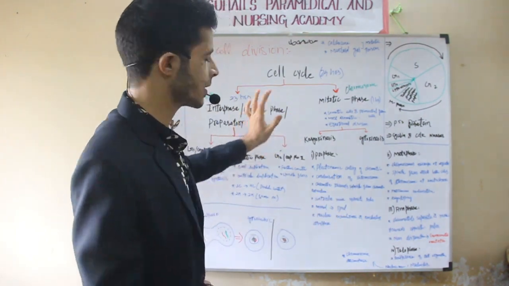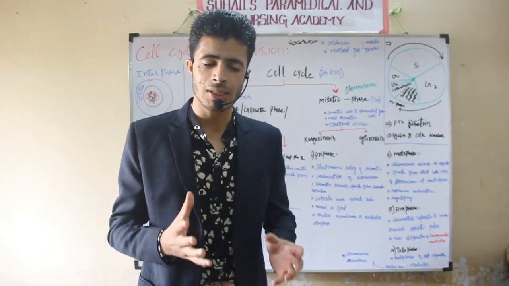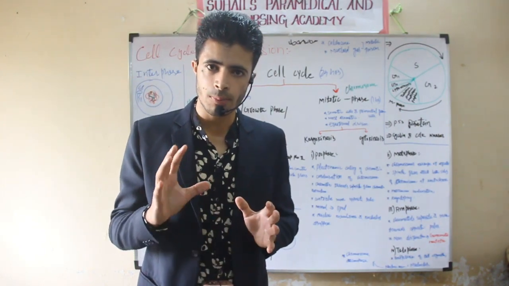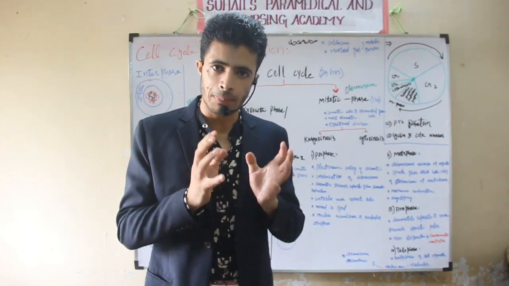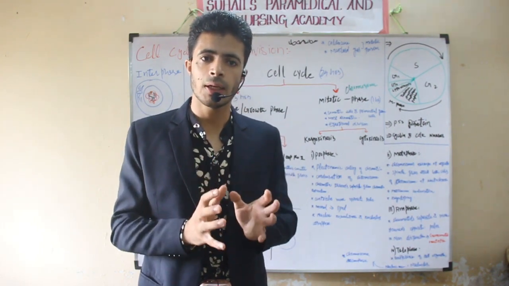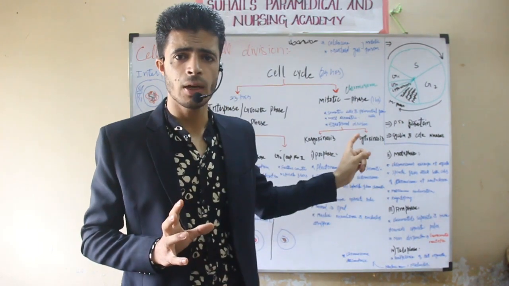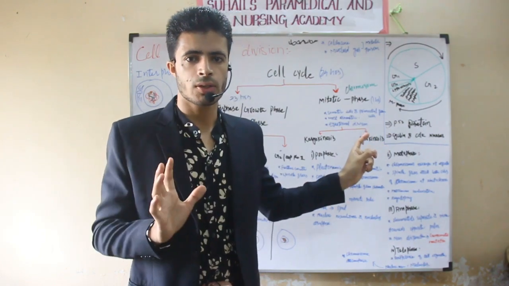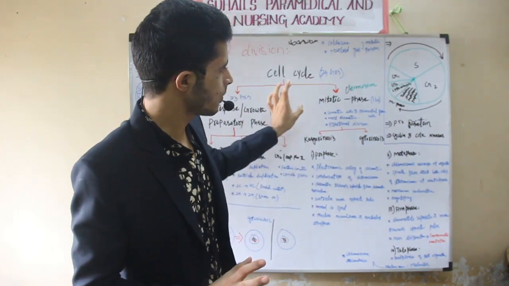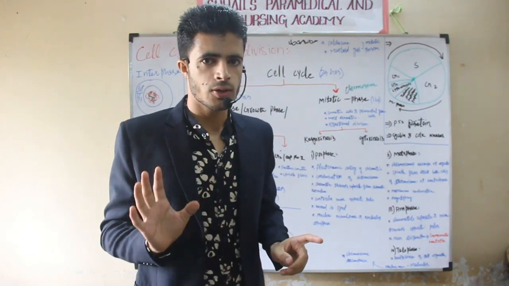First of all, we will start from the cell cycle. In the case of humans, what does the cell cycle mean? The cell cycle is a whole process in which a cell prepares for its division and finally undergoes division to form two daughter cells. I am telling about mitosis; in the case of meiosis, it will form four daughter cells. So two daughter cells will be formed from the cell, and this whole process is called the cell cycle.